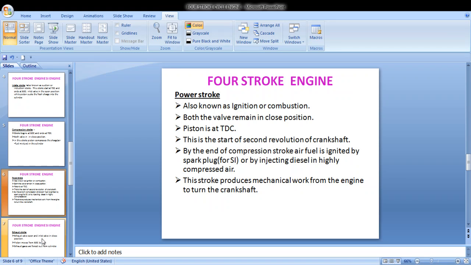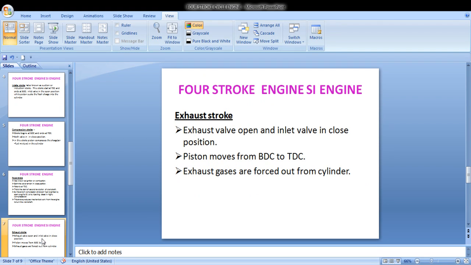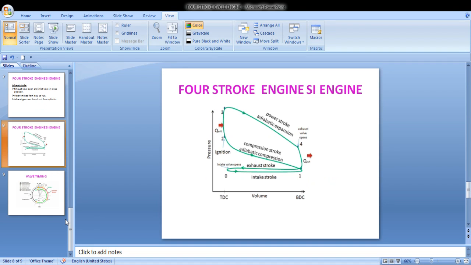Next is our exhaust stroke. The exhaust valve is open and the inlet valve is in closed position. The exhaust stroke starts from bottom dead center to top dead center. Exhaust gases are forced out from the cylinder. This is the main role of this exhaust stroke.